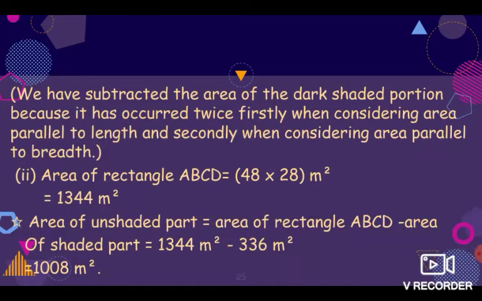Second, area of rectangle ABCD is equal to 48 into 28 meter square. Total is equal to 1344 meter square. The area of unshaded part is equal to area of rectangle ABCD minus area of shaded part. This is equal to 1344 meter square minus 336 meter square. The result comes out 1008 meter square.